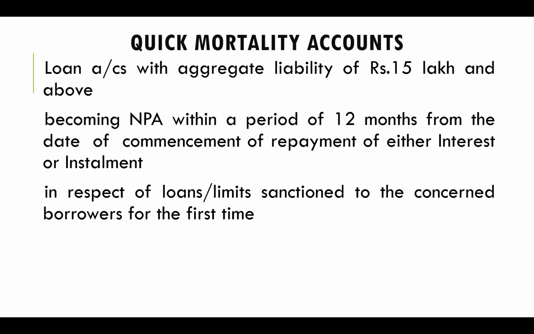Next one, quick mortality accounts. The cutoff limit is 15 lakh and above liability becoming NPA within a period of 12 months from the date of commencement of repayment of either interest or installment. That is the definition of quick mortality. It applies to a limit sanctioned to the concerned borrower for the first time. That means new parties who have availed finance for the first time, 15 lakhs and above, becoming NPA within 12 months from the date of the repayment installment. Then it is called quick mortality.